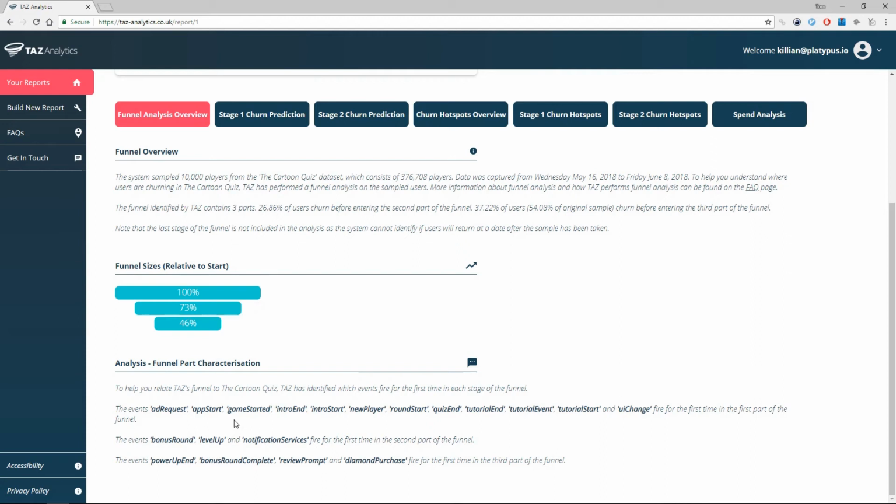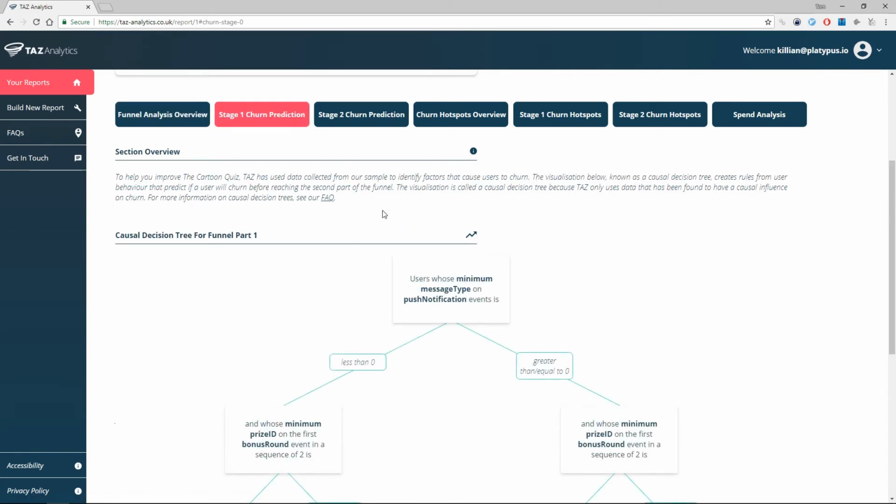Here we see that in the second stage of the funnel, the user performs a bonus round in the quiz for the first time. In the third part, we see that users use power-ups for the first time. Hence, we know that by the time users have tried power-ups, only 46% of our users are still playing. Funnel analysis is useful, but it doesn't help us to figure out why users are churning. That's why TAZ causally examines what factors affect churn in each stage of the funnel by using a causal decision tree model.